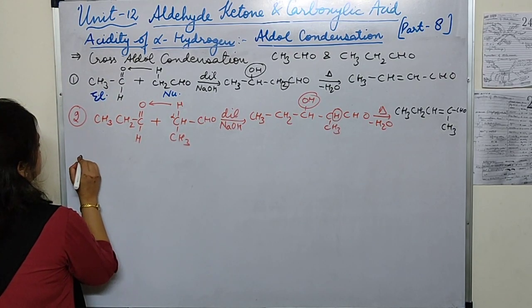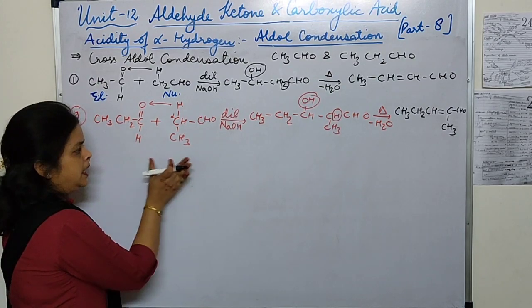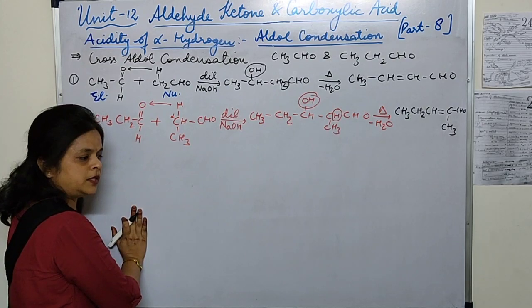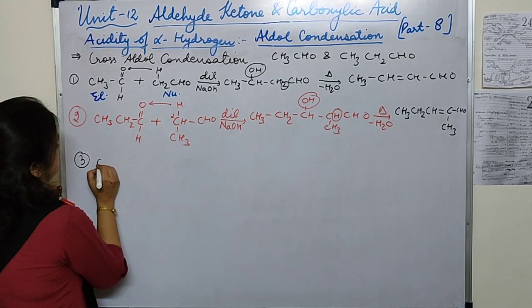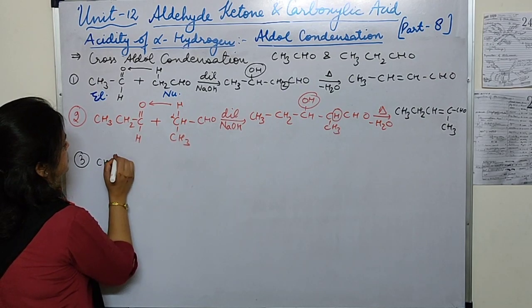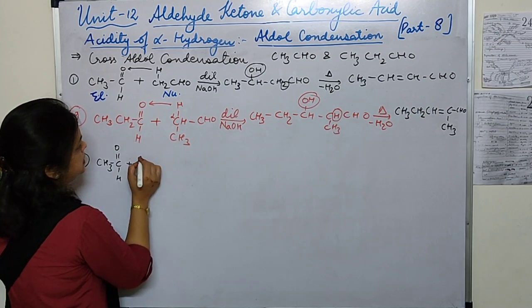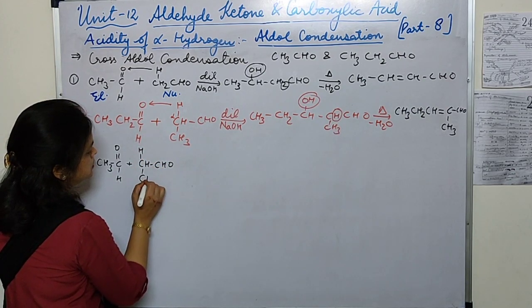Now the third one. In the third one, first I am taking the ethanol and then I am taking the propanol. In the fourth one, first we will take the propanol and then we will write the ethanol. Let's see how the structure varies. CH3, C double bond O, H plus CH2, CHO.